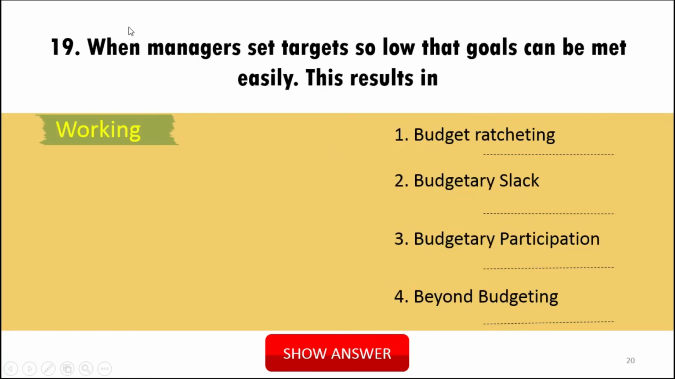Now question number 19. When managers set targets so low that goals can be met easily, this results in budget rationing? No. Budget slack? Yes, budgetary slack. The second is the correct option. Budgetary participation? No. Beyond budgeting? No. So correct answer is budgetary slack, because it is so easy to achieve the result. The budget was so low.